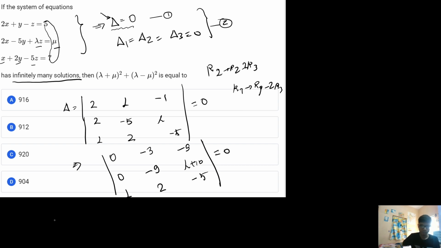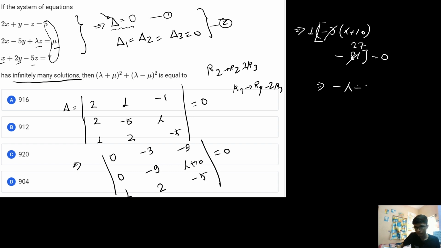So if I equate it to 0, from here I expand the determinant along the first column, and in the first column I will get 1 into these particular elements, which will come up as minus 3 times lambda plus 10, minus, in a square bracket, 81. Now if it is equal to 0, if I take 3 common and write here 27, okay, so from here what will I get? That will be minus lambda minus 10, and this will be minus 27. So if I equate it to 0, then this particular will be the result.